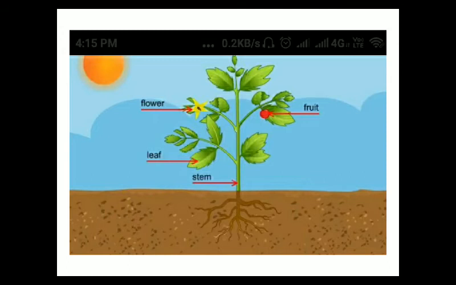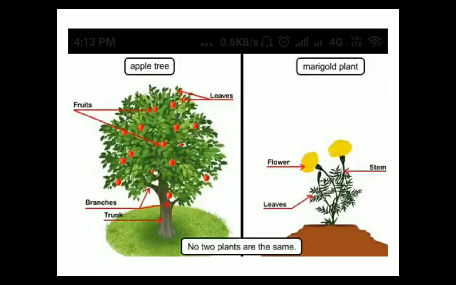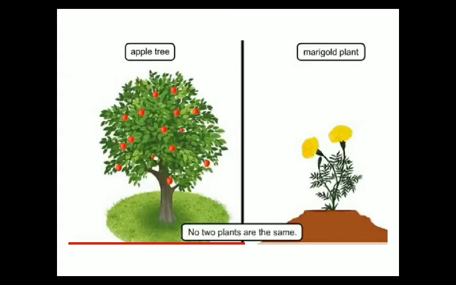Plants take in water and nutrients from the soil. In this picture, observe, children, no two plants are the same. Children, now you tell me, do all the plants look alike? No, all the plants do not look same. Like us, plants do not look alike as they are different in size and shape.